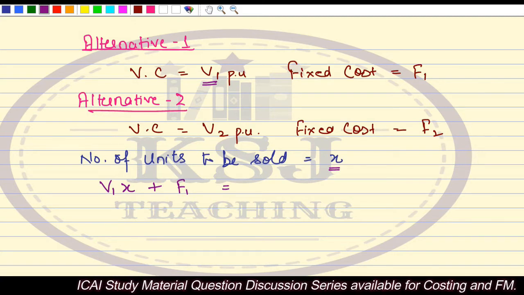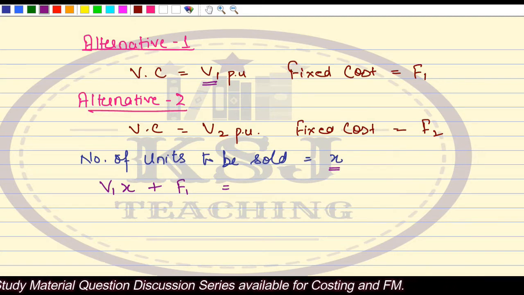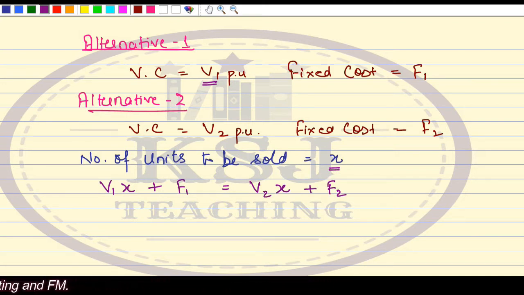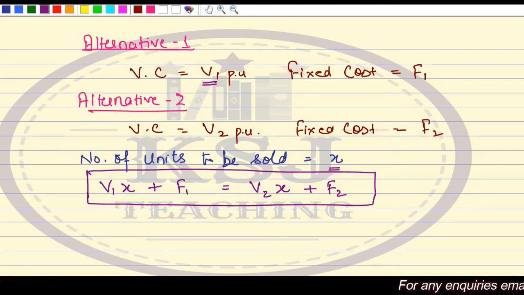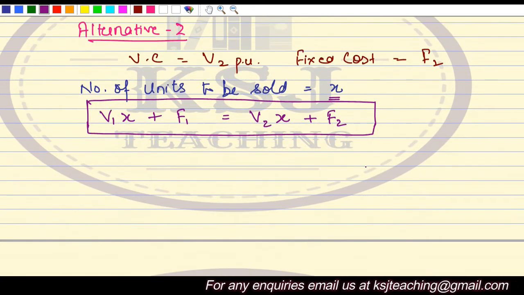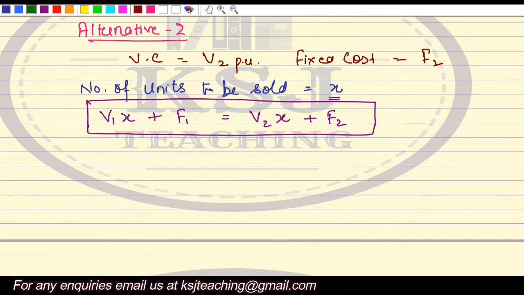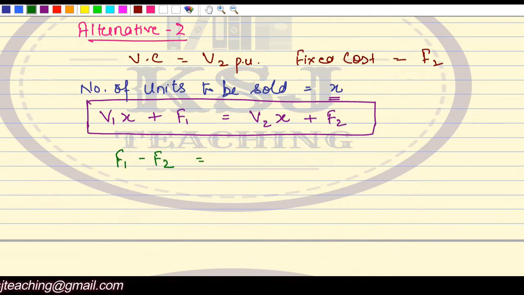Next, what is the total cost of alternative 2? V2 into X, the number of units that you are selling, plus F2. So this is the equation as per cost indifference point, that the cost under the two alternatives is same. Now I'm going to derive the formula. Listen very carefully. I will say F1 minus F2 is equal to V2X minus V1X.